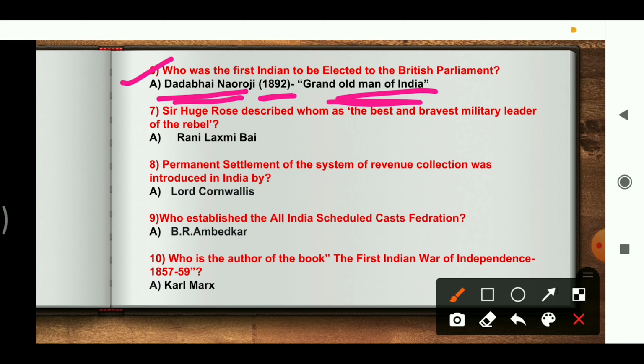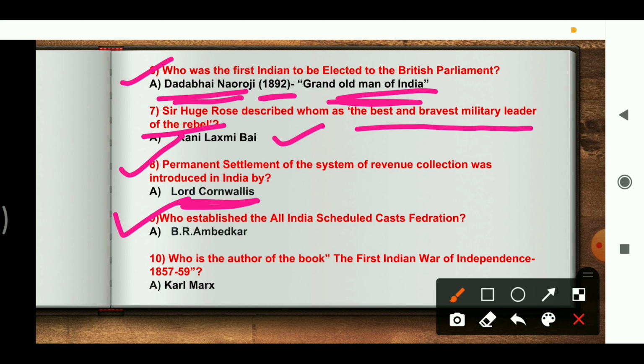So next one, Sir Hugh Rose described whom as the best and bravest military leader of the rebels? The answer is Rani Lakshmibai. Eighth question. The permanent settlement system of revenue collection was introduced in India by Cornwallis. Who established the All India Scheduled Caste Federation? And the answer is Dr. B.R. Ambedkar. The 10th question, who is the author of the book The First Indian War of Independence, from 1857 to 59? That is Karl Marx.